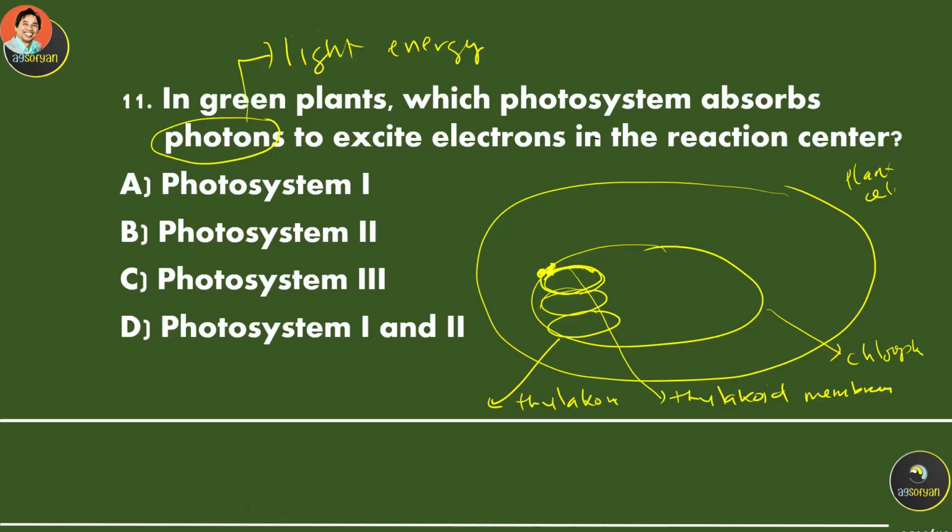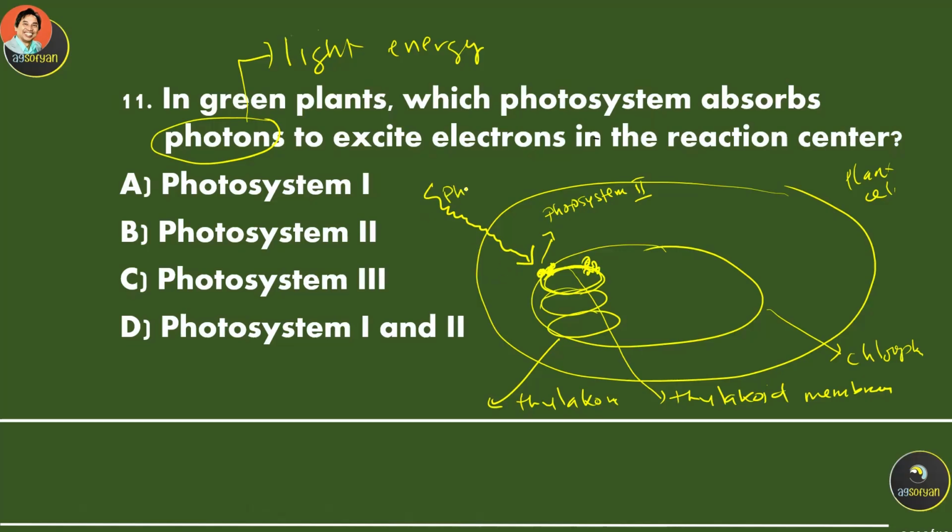Okay, and this thylakoid membrane has a system. There are two photosystems actually, photosystem 1 and 2. The light that is coming into this leaf will go to the first photosystem, which is actually photosystem 2, and will absorb the photon.